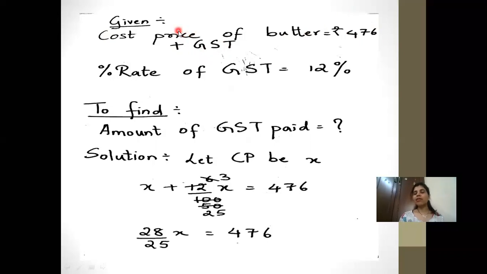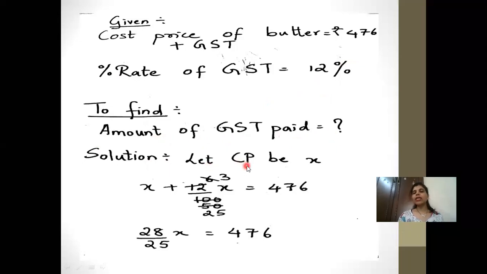So if I go to the market and I am buying 1 kilogram of butter and they tell me you have to pay 476 and it is inclusive of GST, I'll be paying 476. I'm not going to ask for the original cost price. But then you can calculate it because you know the rate percent of GST applicable on butter is 12%. So now you have to calculate the amount of GST paid.